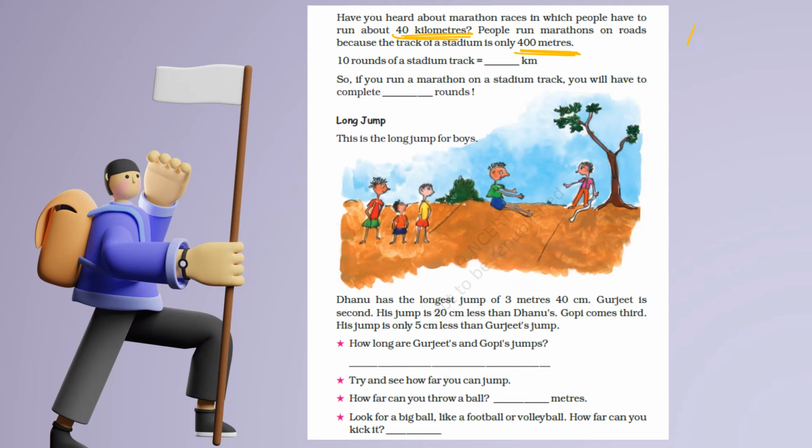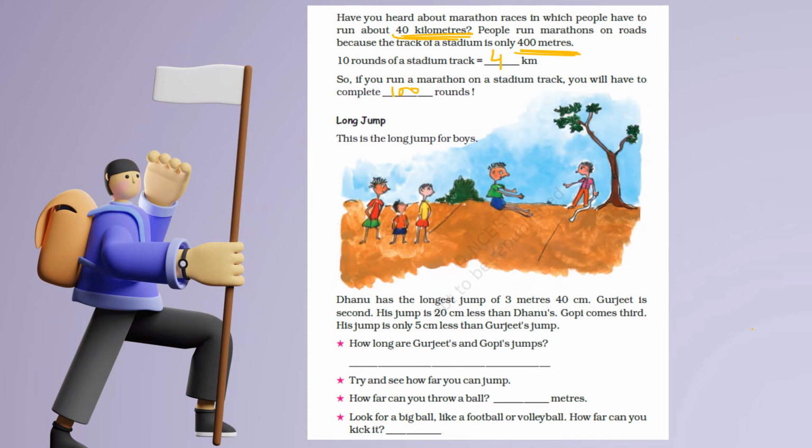So 400 meters into 10, 4000 meters, right? So 4 kilometers, easy. Now, if you run a marathon on a stadium track, you will have to complete how many rounds?